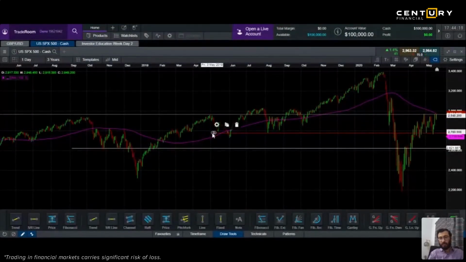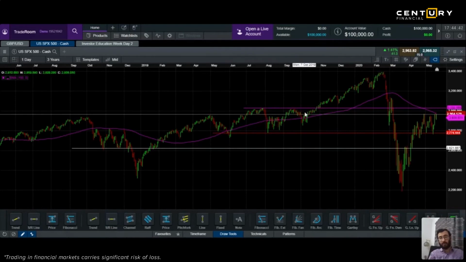See, somewhere around this line also is your support. Three or four times it came here, and now it is 2774 on a daily chart. When I say daily chart, that means day on day candles, which is a long term trade. 2774 would be a good buying price, and at the same time, if I have to book my profits, I will look here.